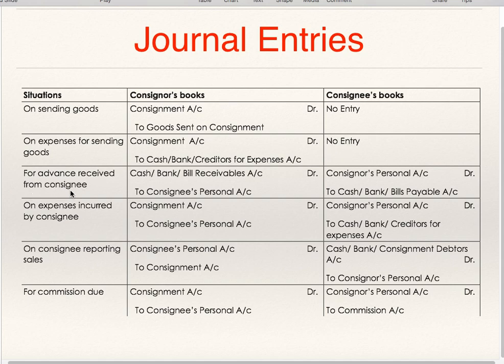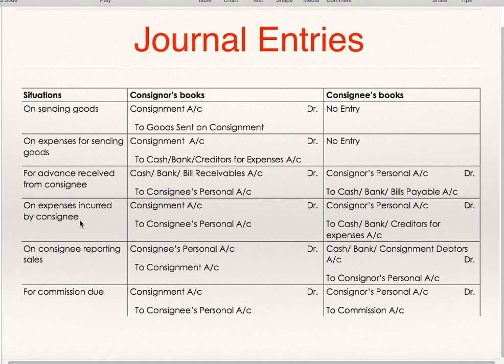For advance received from consignee, if consignor has received advance, cash account debit, bank account debit. If consignee has accepted to pay the bill, then bills receivable account debit to consignee's personal account, and consignee will pass the entry consignor's personal account to cash, bank or bills payable account.